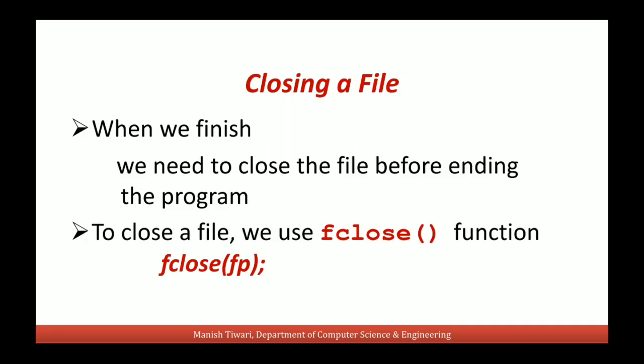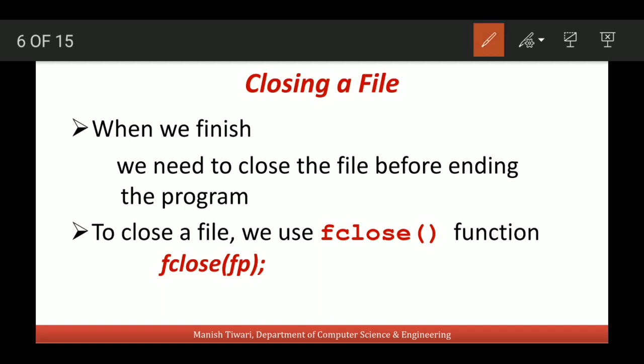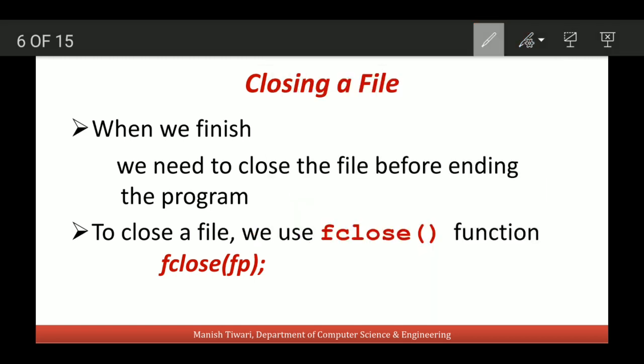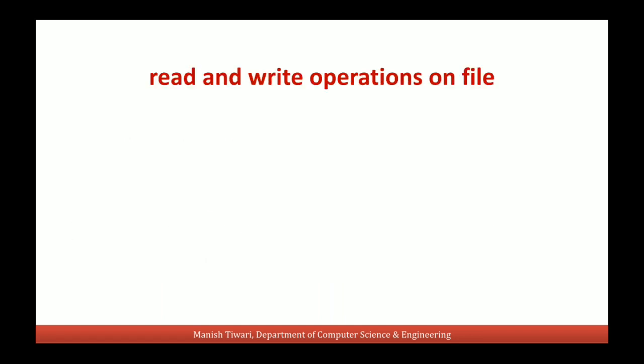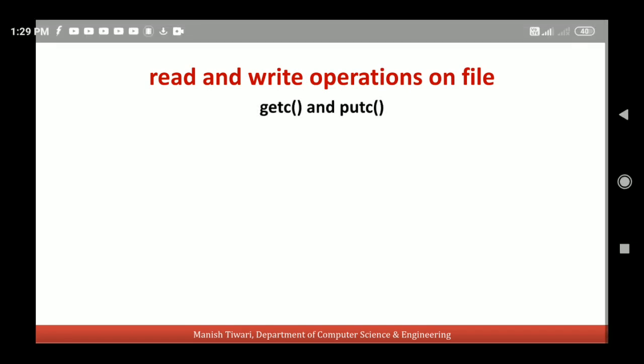And when we are finished with these read and write operations, we have to close the file before the end of the program. To close a file, we use the fclose function. In the fclose function, we will pass this file pointer as an argument. With this, we can close the file, and closing a file also means that we are disconnecting the association between this file pointer and this file. To do read and write operations with a file, we use some library functions like the getc function.